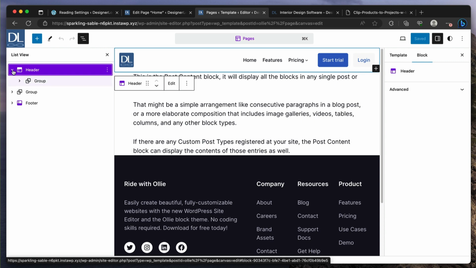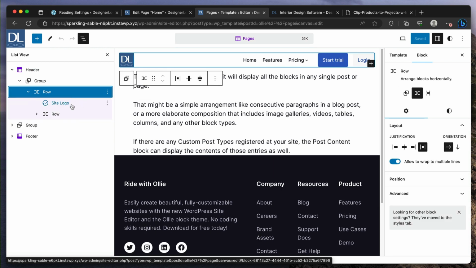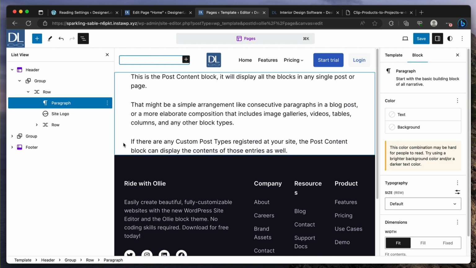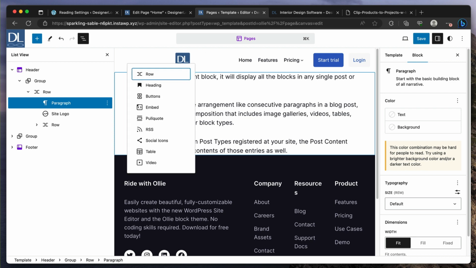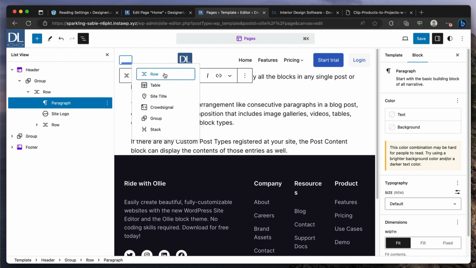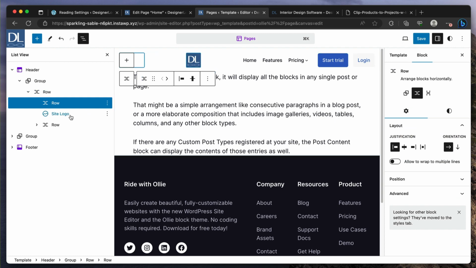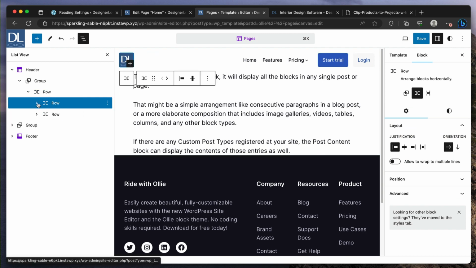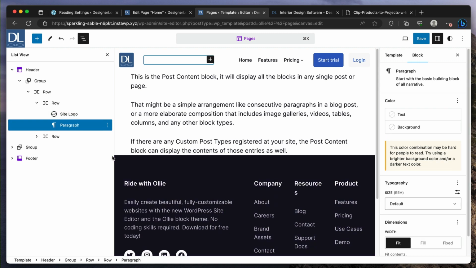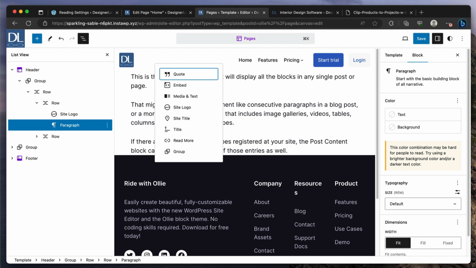So here, right now there's a group and there's a row within it, and then there's a site logo and the other one, and it's spaced between, what it's called. So it's pushing, sorry. And so what we want to do, we might just create another row inside. So here, I'm going to click add before, puts it behind it, and I'm going to do a row. And it's something so small, you could do a group as well, but I'm going to do a row. And so I'm going to grab the site logo, put it inside, and then I'm just going to add something else. I'm going to do add after, and I'm just going to do heading.